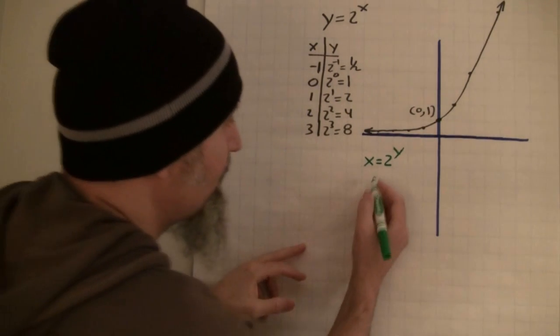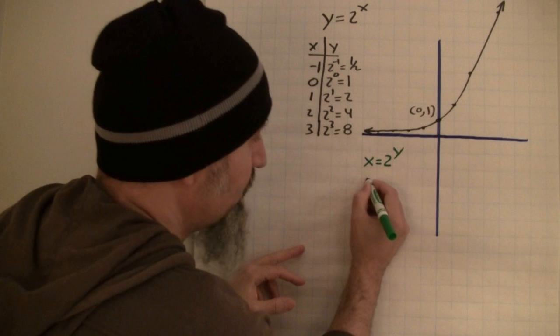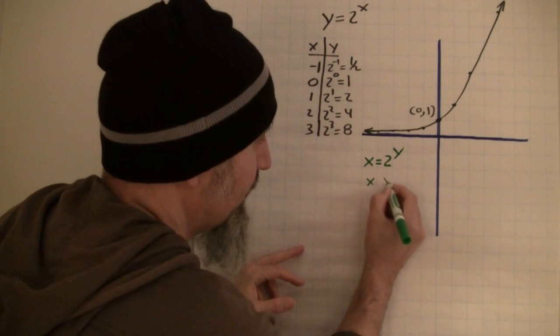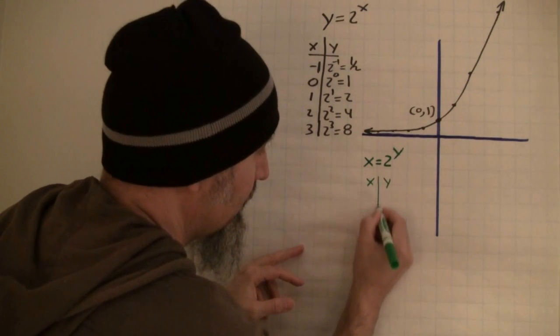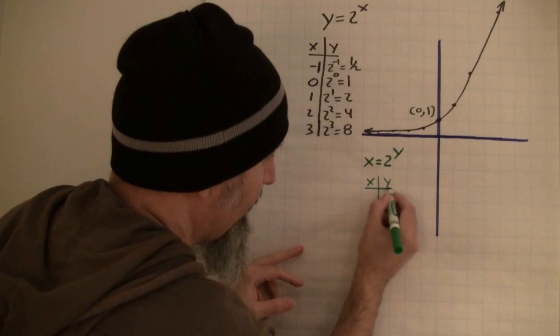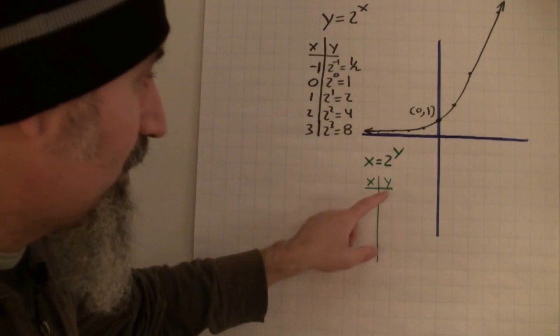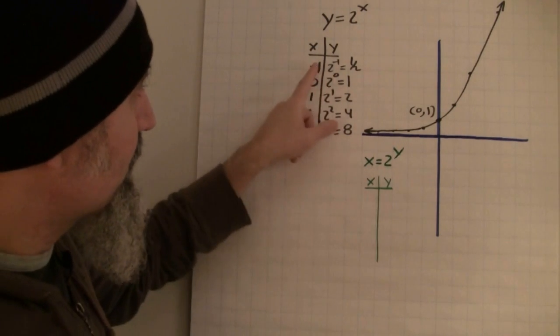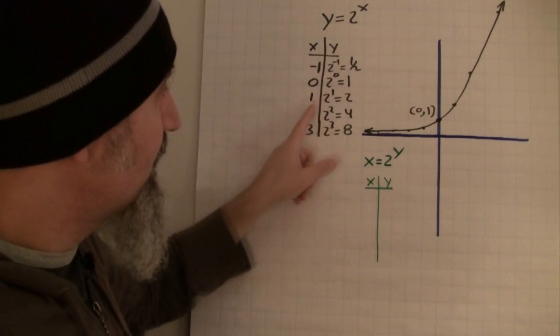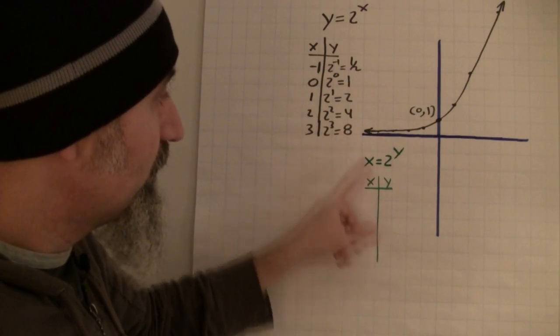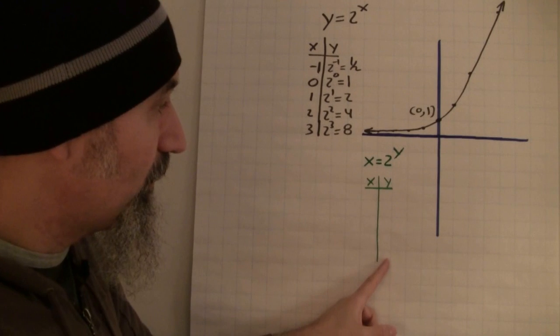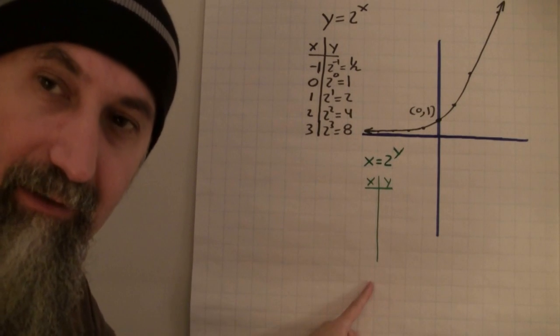So we're going to have a table of values. Again, we're going to have x and we're going to have y, right? Now, instead of starting out plugging in numbers for x and calculating what y is, we're going to plug in numbers for y and calculate what x is, right?